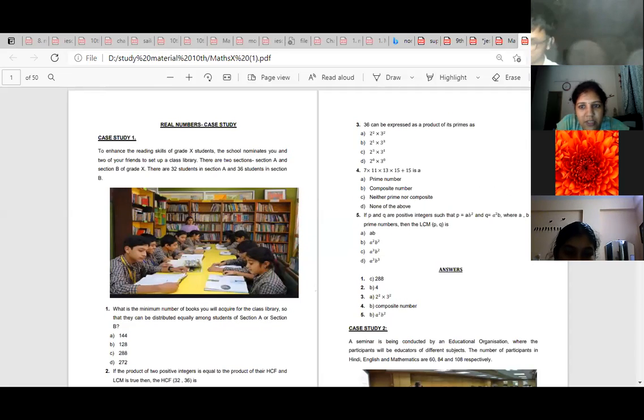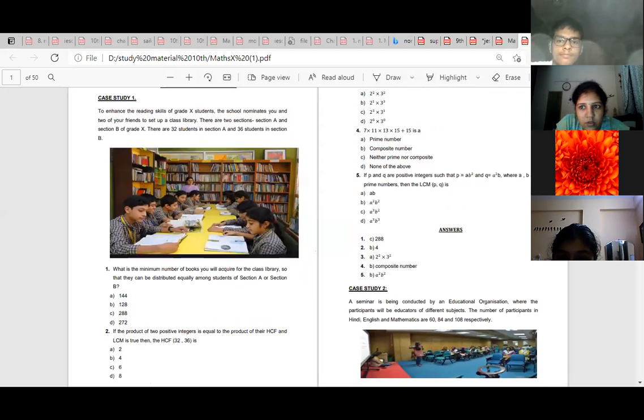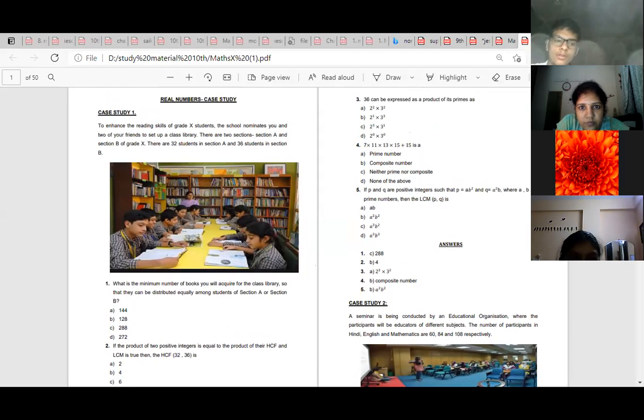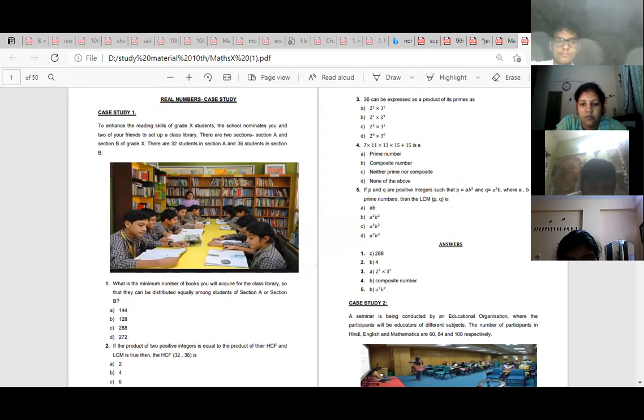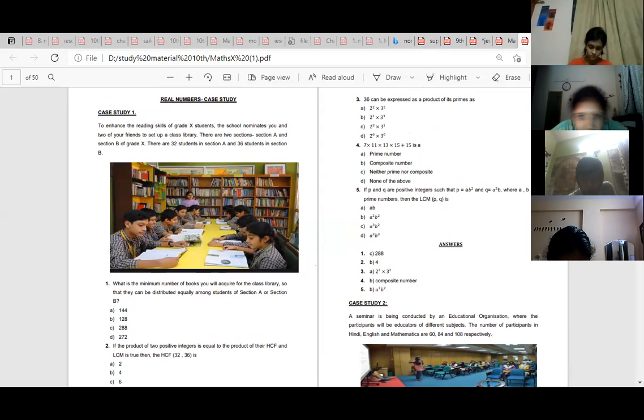36 can be expressed. Ma'am, do we write the question? No, don't write. I will upload this. So 36 as prime factors you have to write: 2 square into 3 square, right? Then next, 7 into 11 into 13 into 15 plus 15 is a composite number.